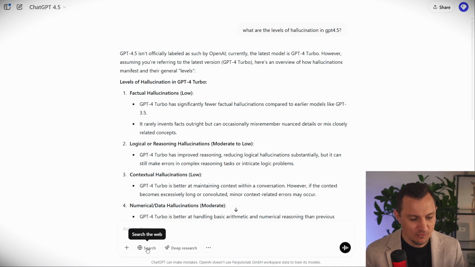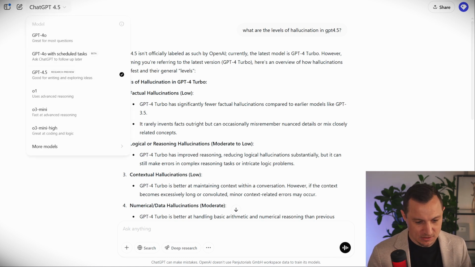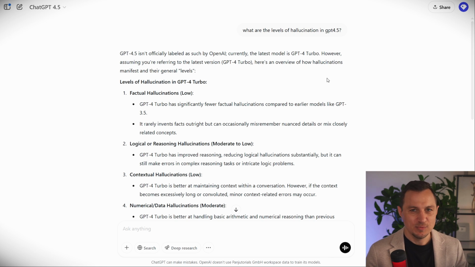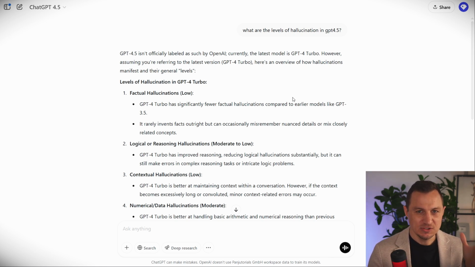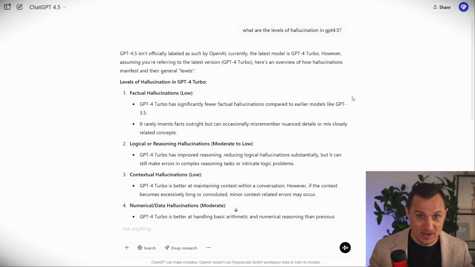Now, you could obviously avoid that by using the search feature here at the bottom, but you can see that whenever you are asking about facts that are after the cutoff date, whatever that date is for the latest model, and this is changing every single time. This model has information up to a few months ago, so it doesn't know the latest things. So that's number one. ChatGPT is hallucinating in this case. It's just coming up with facts that aren't true.